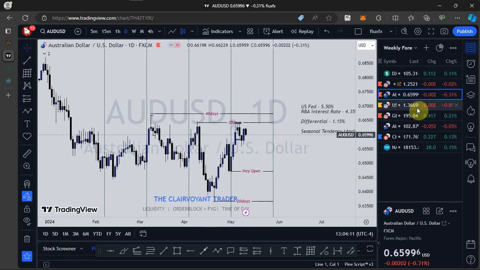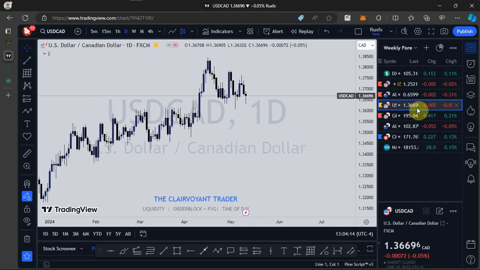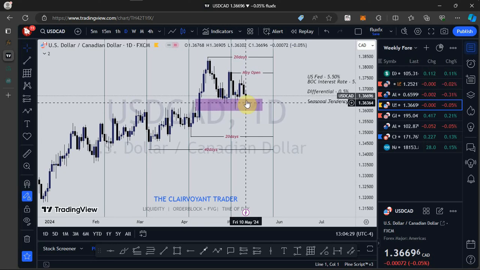Let's go to what's happening on USD CAD. Last week I made you aware of this fair value gap, and look at how price tapped into this fair value gap. Look at how price tapped into that same fair value gap on Friday.